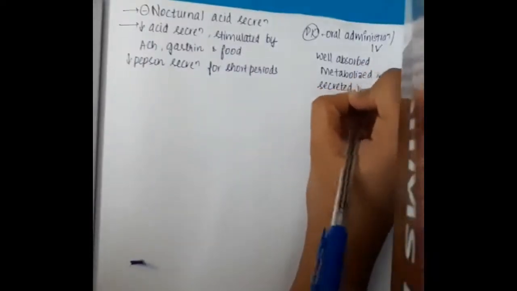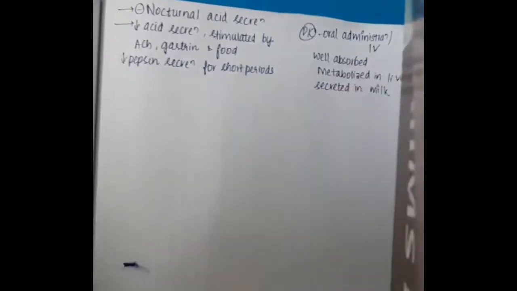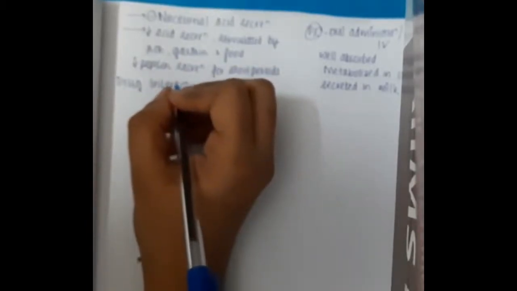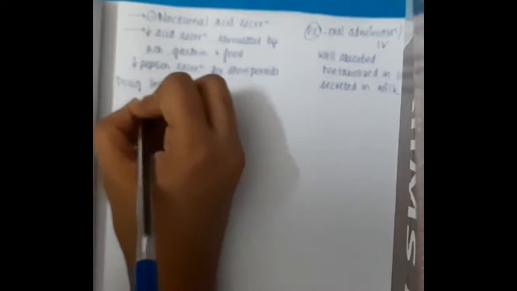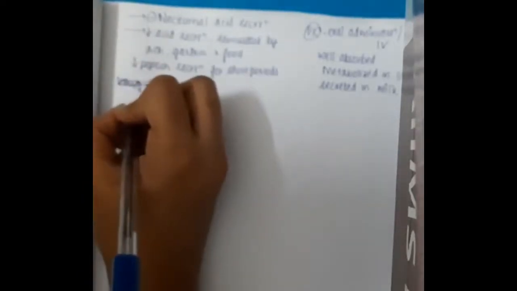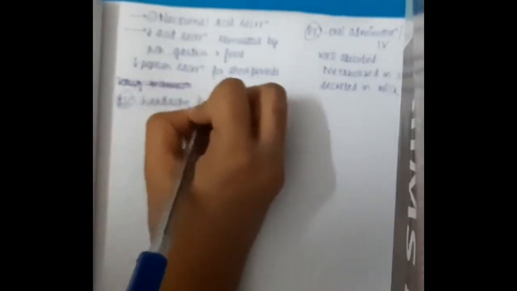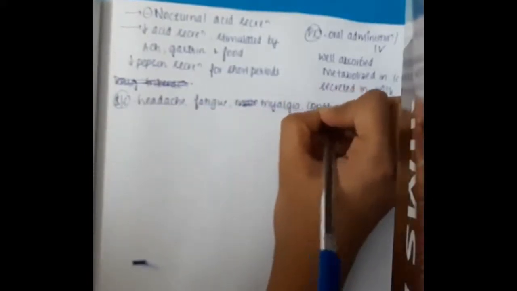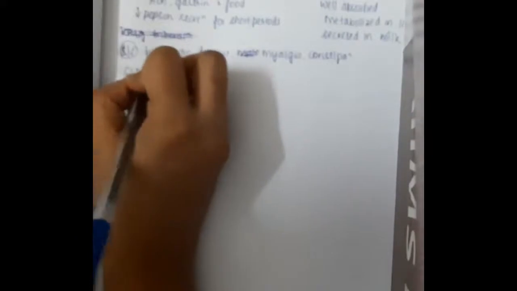Now the side effects of H2 blockers mainly include headache, fatigue, myalgia. It also causes constipation.